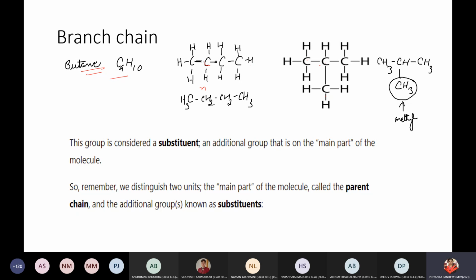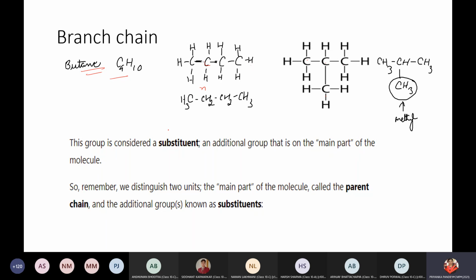When it is going to have carbon to carbon, 3 sides being surrounded, then it is called iso. And when all 4 sides have carbon to carbon, it is called neo position. This is asked a number of times in the board exam, so you should know what is normal, what is iso, and what is neo.